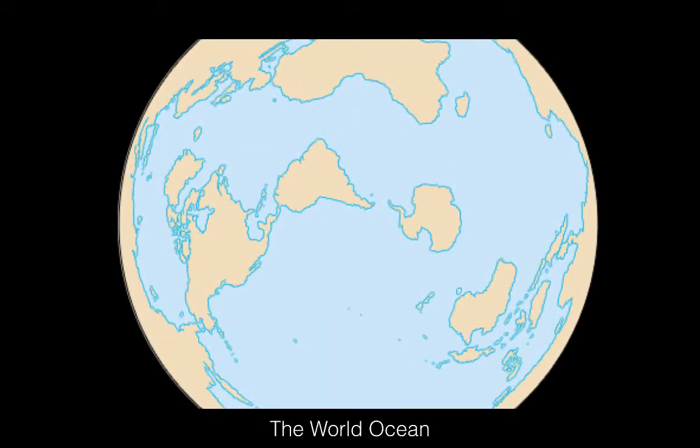And here we see the world ocean on a very stretched out globe. We're looking with the South Pole in the center, or near the center. And you can see how it's all connected together. You could sail from one right into the other.